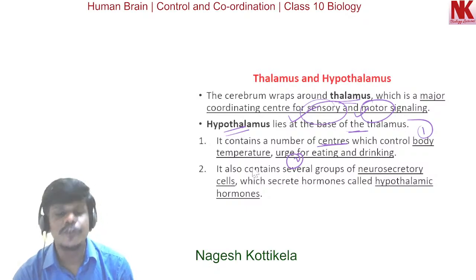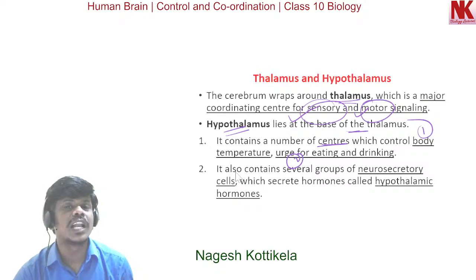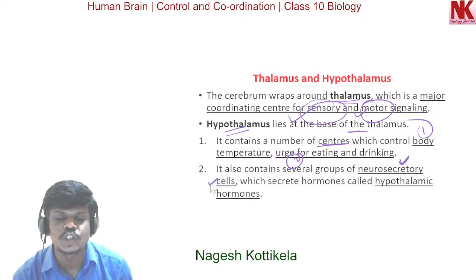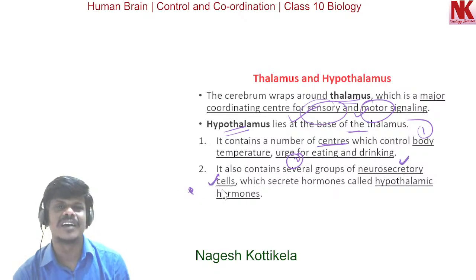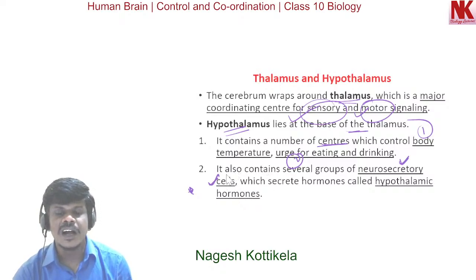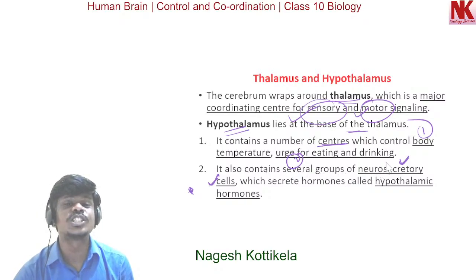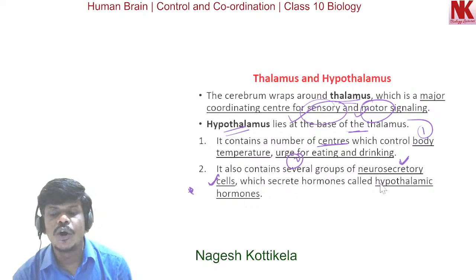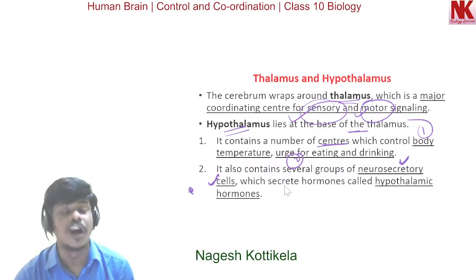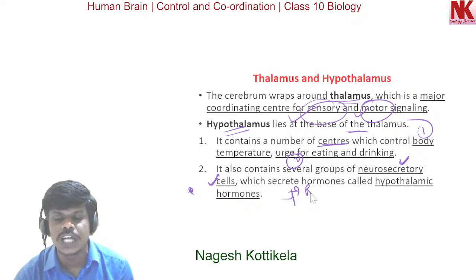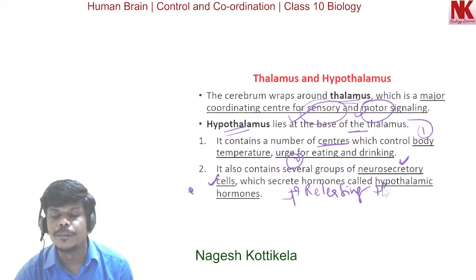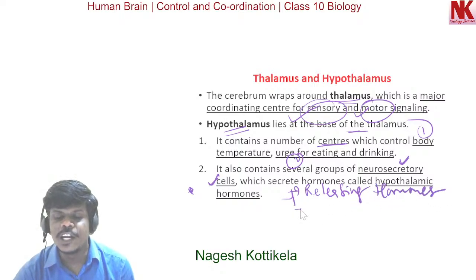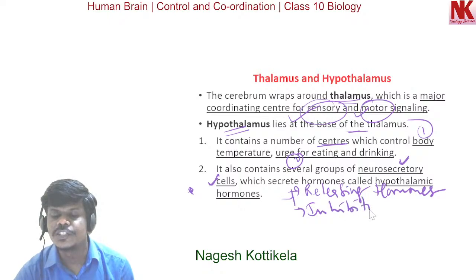Now a few more important aspects: the hypothalamus also contains several groups of neurosecretory cells, very important for exams. I repeat this once again. The hypothalamus also contains several groups of neurosecretory cells which secrete hormones called hypothalamic hormones, and these hormones can be of two types: releasing hormones and inhibiting hormones. These are the two types of hypothalamic hormones.